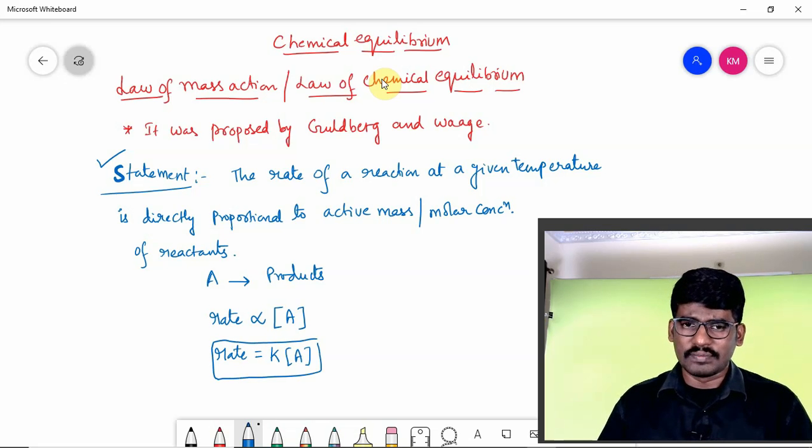Similarly, you can take X moles of A and Y moles of B reacting with each other and giving products.